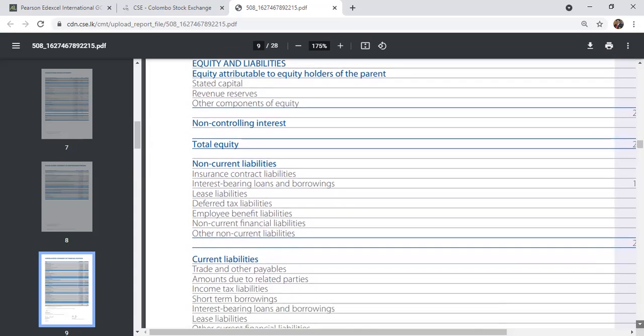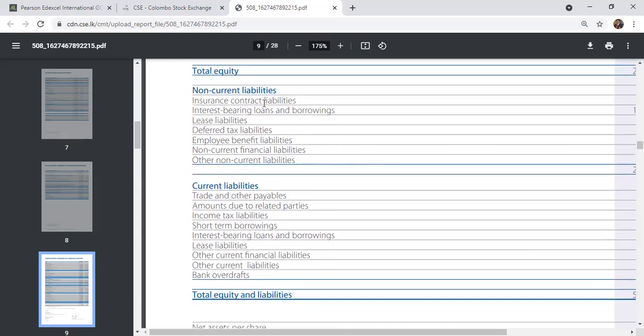In the total liability section, you can see there are non-current liabilities and current liabilities. This is how this business organization funds its assets. This is their capital structure. Non-current liabilities are long-term financing, an external financing method.